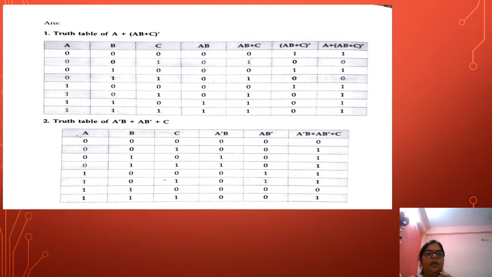Truth table of A, B, C. First we have to write the truth table A, B, C. A is 4 times false, 4 times true. B is 2 times false, then true, false, true, and C is 1 time each. Like this, we make the three variable truth table. Then first we will solve the bracket A and B, A dot B. When both conditions are true, then it will be 1. Here is how we are going to solve a problem with an expression and make the truth table.